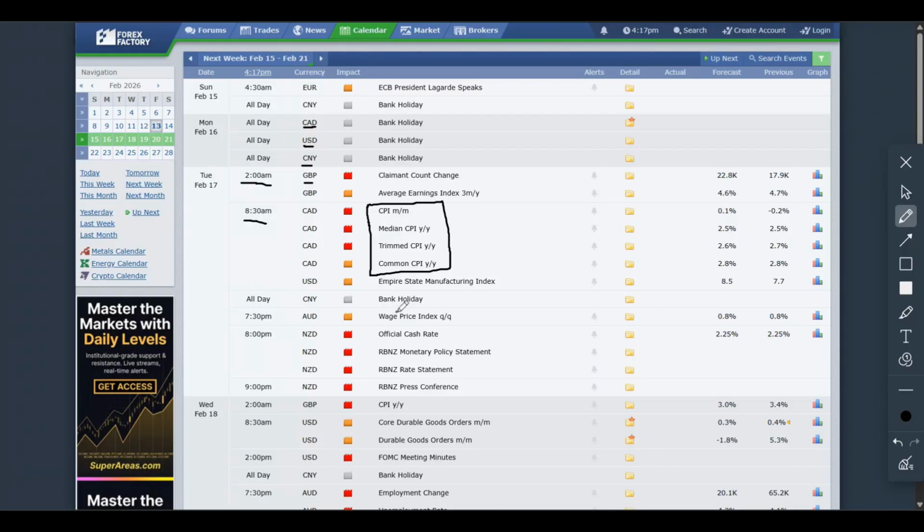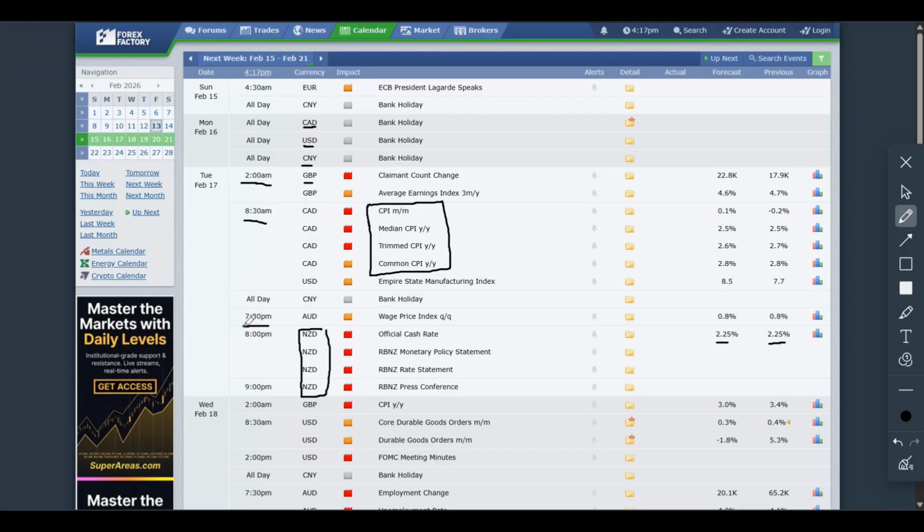And then later in the day, we do have the interest rate release coming out from the New Zealand axis, 8 p.m. Eastern, and then the press conference obviously at 9 p.m. Eastern. We are not expecting any changes. As you can see here, we're expecting things to stay at 2.25%. But again, who knows? There could be surprises in the markets, and that can create significant volatility in the New Zealand dollar pairs.